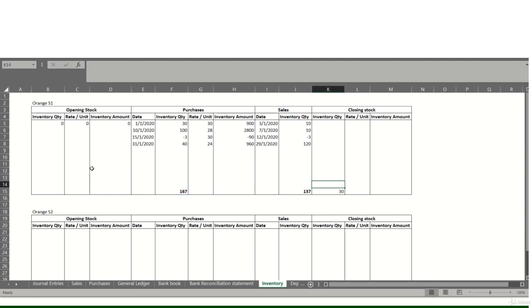In case of first in first out, we assume that all these units are sold. Only the 30 units that are left will be the stock that pertains to 31st Jan 2020. So that is purchased at $24. So in case of first in first out, we value the closing stock at $24, and the closing stock value for S1 will be $720.